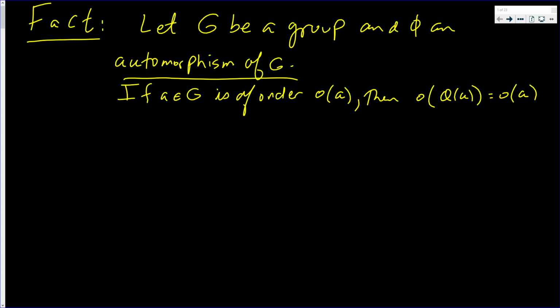In this video, we're going to prove the fact that if G is a group and phi is an automorphism of G, then if A is in G and it has order O of A, then the order of phi of A is the same as the order of A.